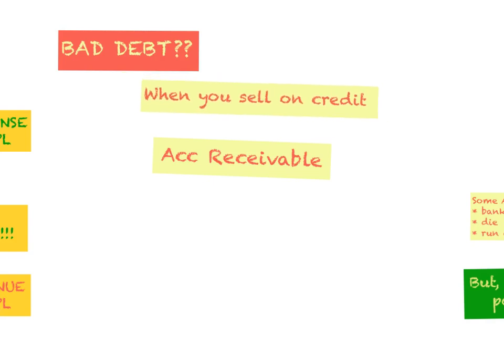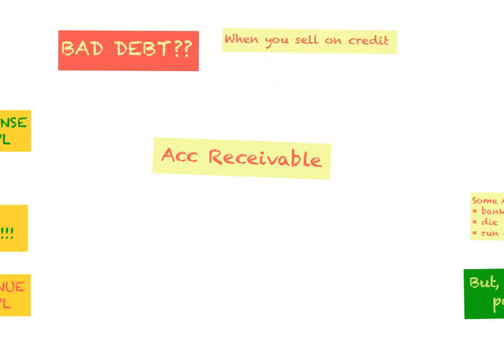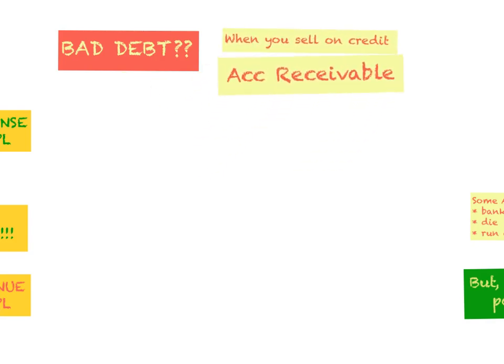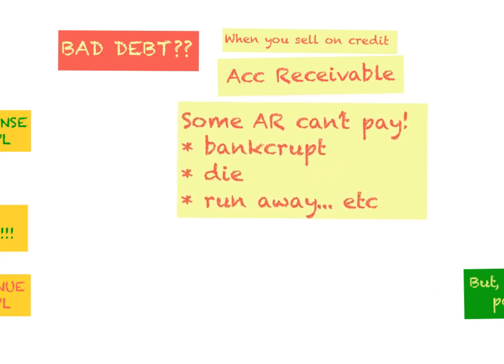So this is actually your asset. And then after that, what happened is this. Not all account receivable can pay you. Some of them cannot pay. This is due to various reasons.